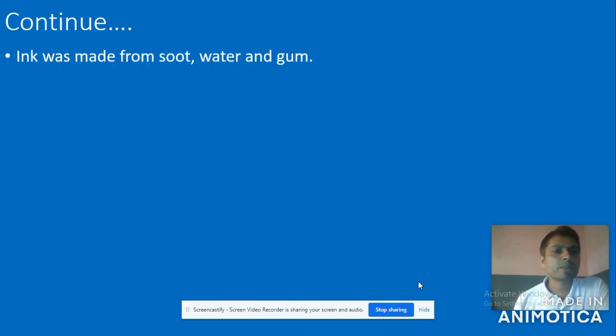Ink was made from soot. This is black powder from the smoke. Ink was made from soot, water and gum. With the combination of these substances, ink was made in the past, and it was used with the reed pen. Got it? Look at the next one.